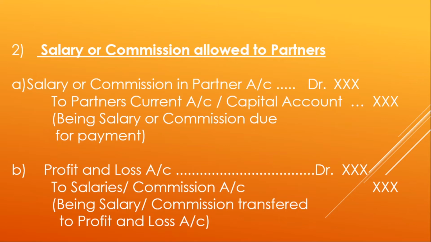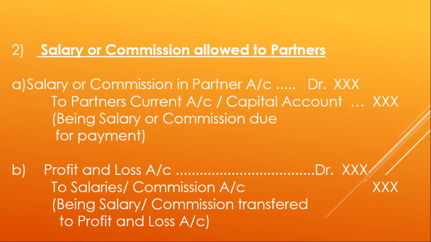When you charge salary and commission, salary or commission account is debited and partner's current account or capital account will be credited. This means that salary or commission is an expense for the partnership firm and partner's current or capital account is increased, that is, it has been credited.